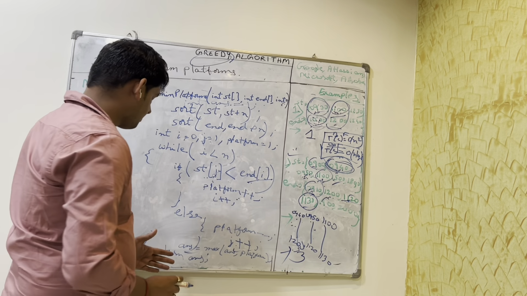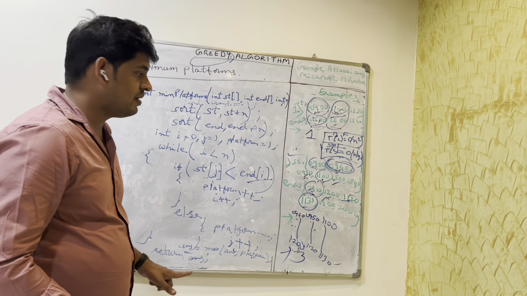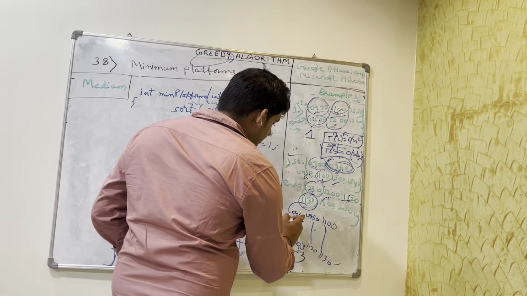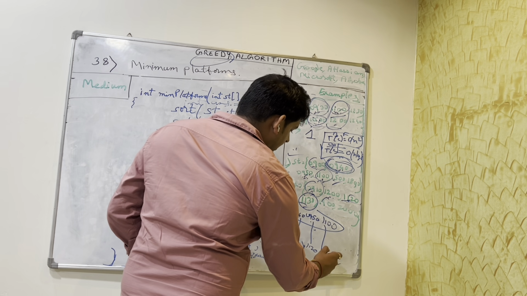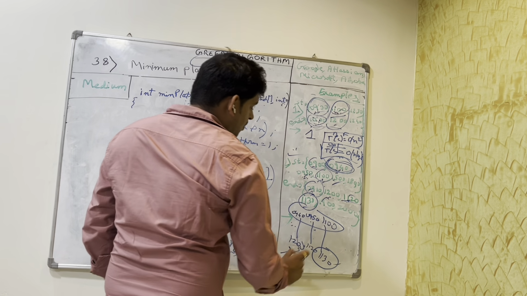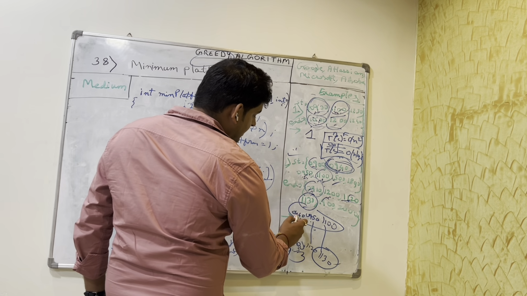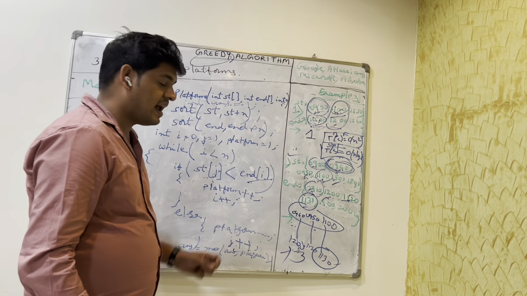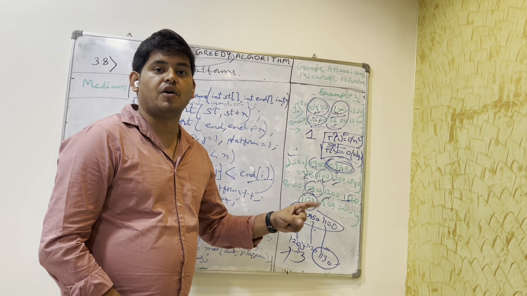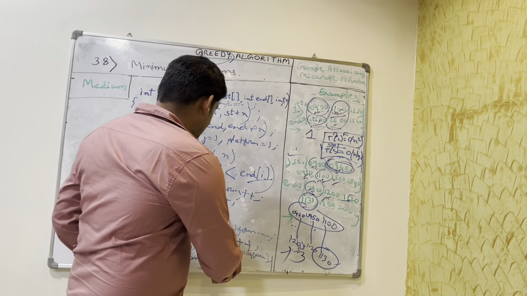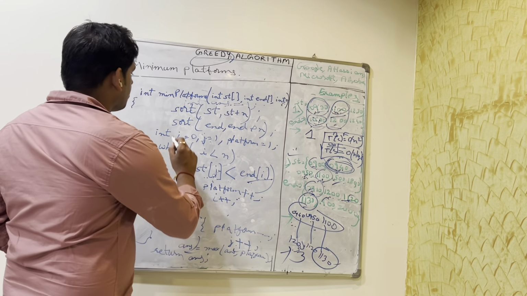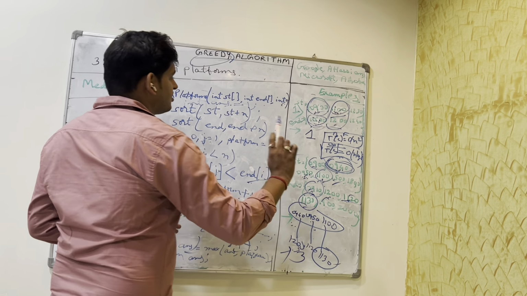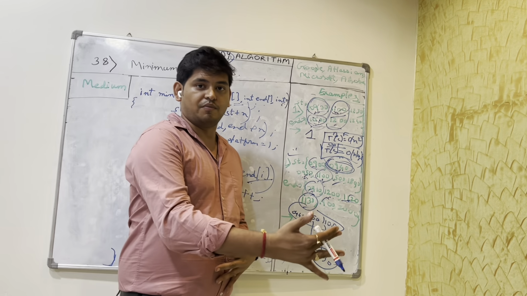In this way, we will get our answer as 3, because at one point it will come that this end time 11:30 will actually be greater than 9:40, 9:50 and 11. At that point our platform count will have increased from 1, 2 and 3. This is the greedy approach we are following. We are sorting it and we are comparing the end time with the start time, and we are increasing the number of platforms.